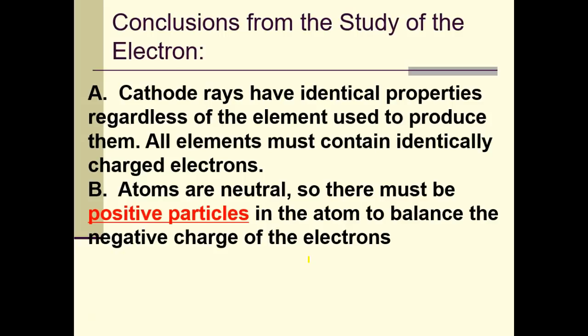Cathode rays have identical properties regardless of the elements used to produce them. Elements must contain identical charges. Okay, so atoms are neutral. We know that. We knew that. And so they must have positive particles in them.